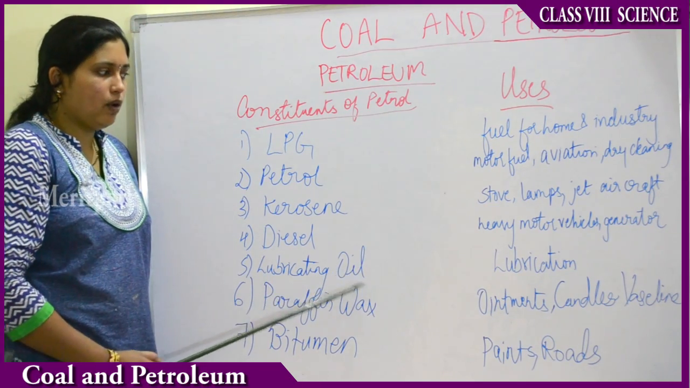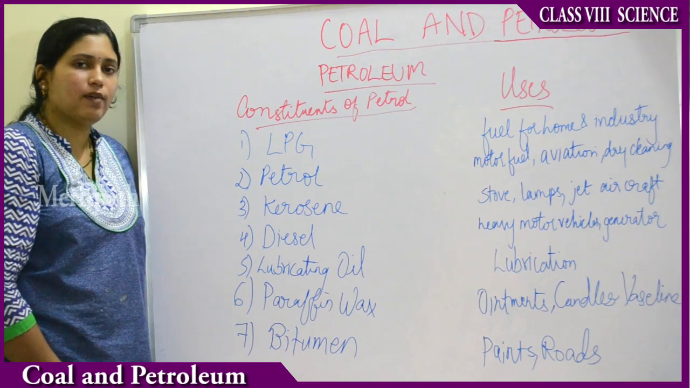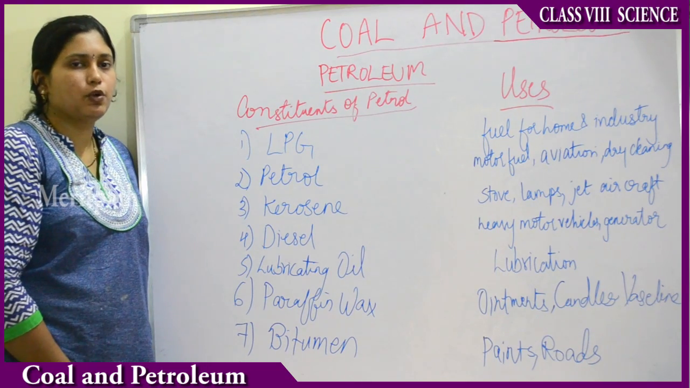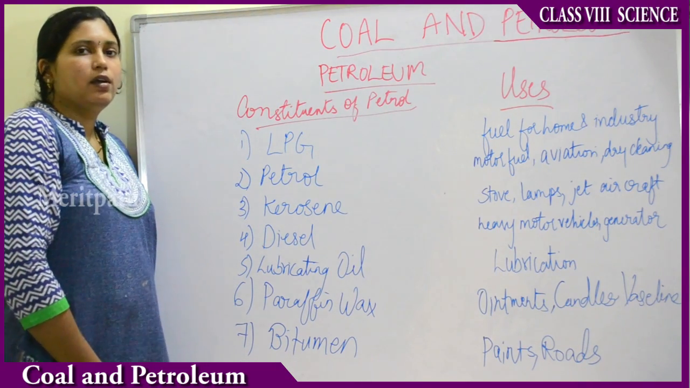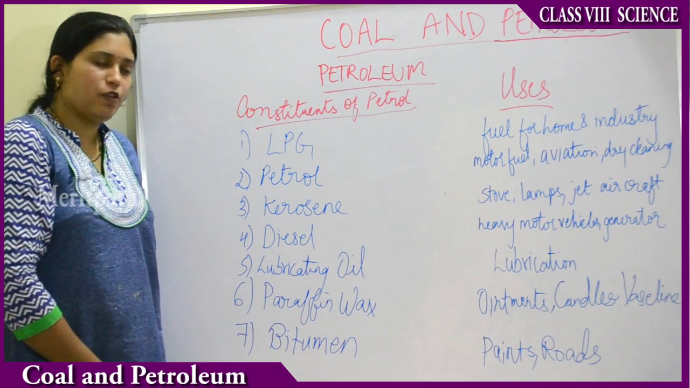Then lubricating oil is used for lubrication purposes in the vehicles. Then coming to paraffin wax, it is used in the production of Vaseline. Vaseline is all the lip balms that you apply. They are sticky in nature, right? It is also a byproduct of petroleum. Then ointments and candles are also made up of wax.